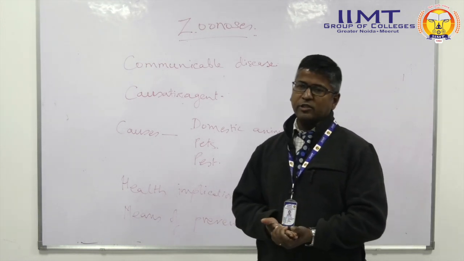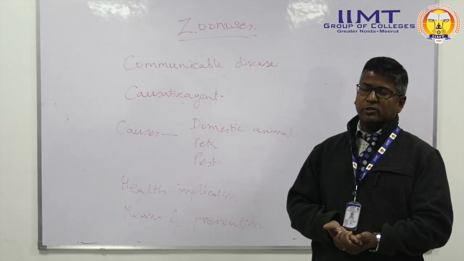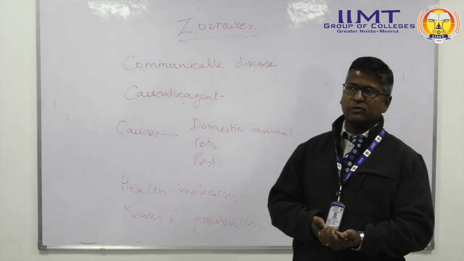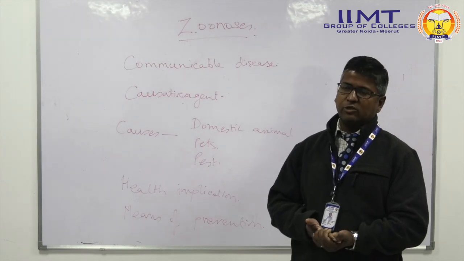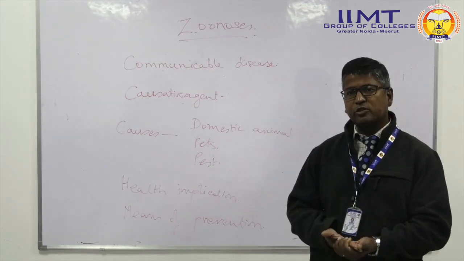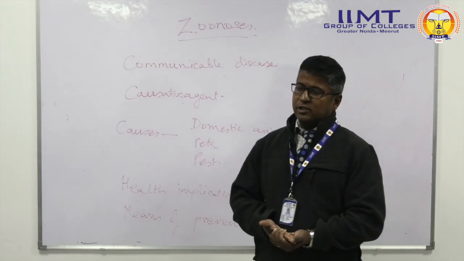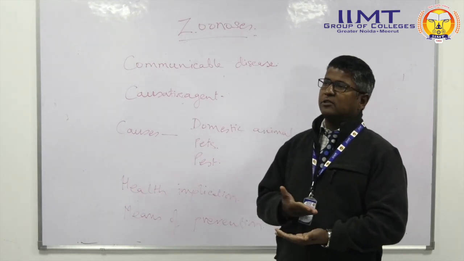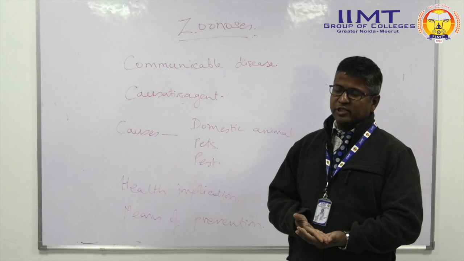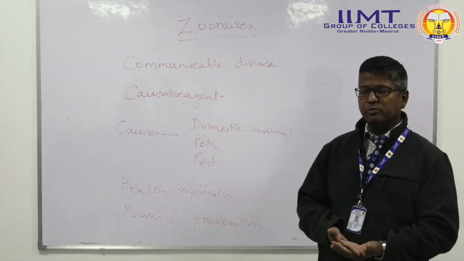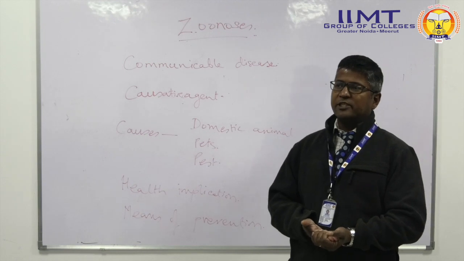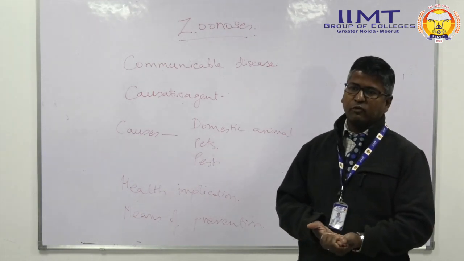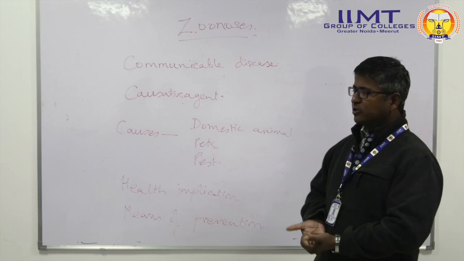Historically, plague was known as the Black Death from time immemorial, and many cities lost their whole population because of it. This condition, plague, has been seen in numerous countries. Now it is being controlled because of better hygiene conditions as well as the pest management that we follow. Rats are one of the biggest causes of zoonoses.